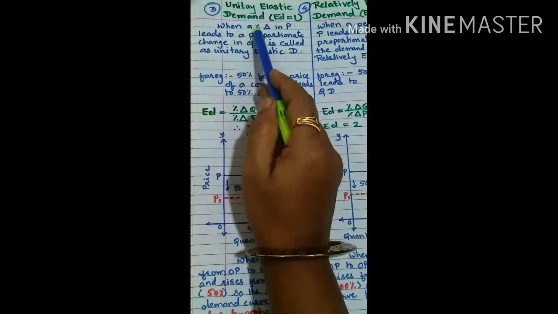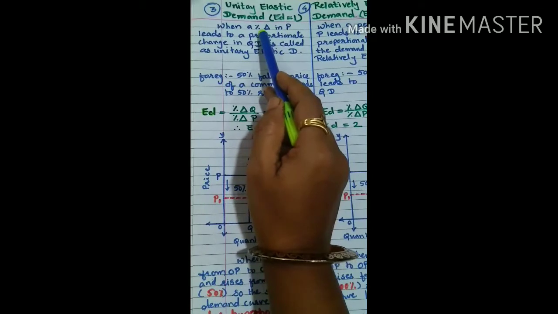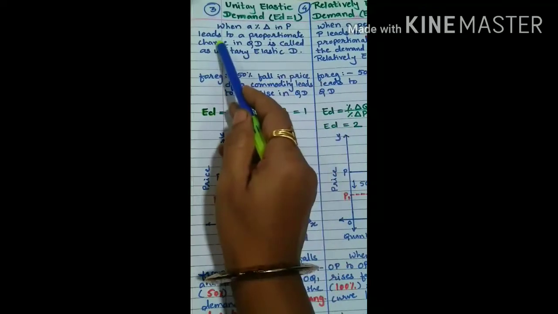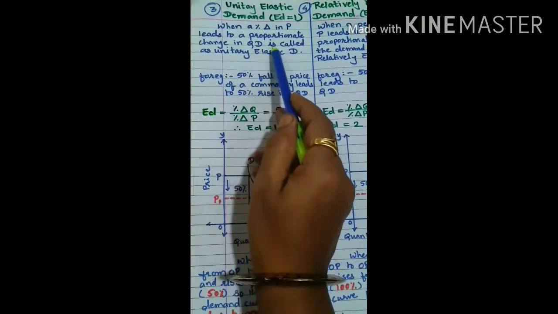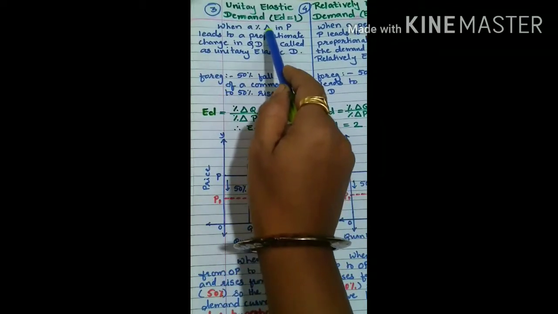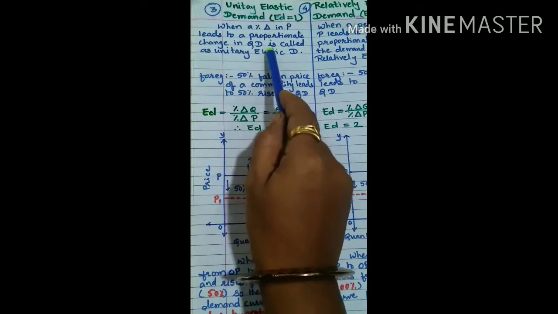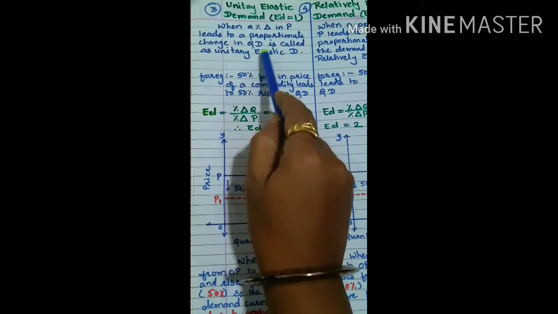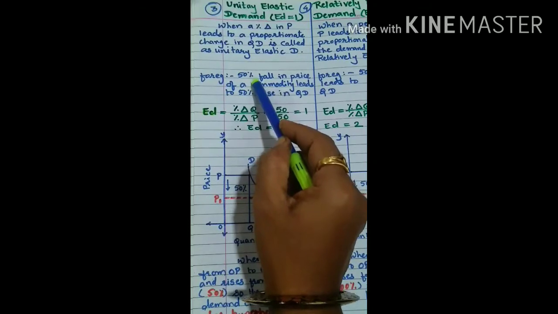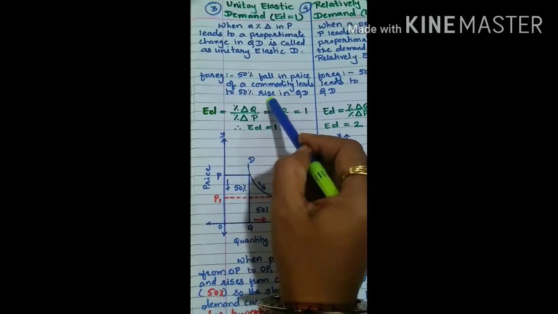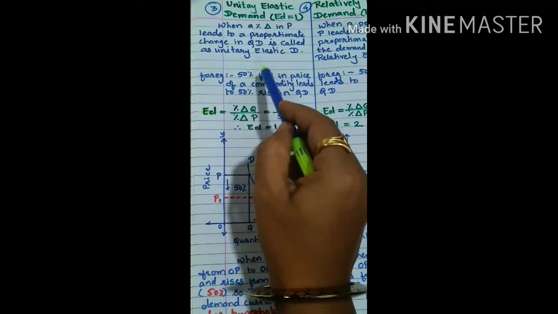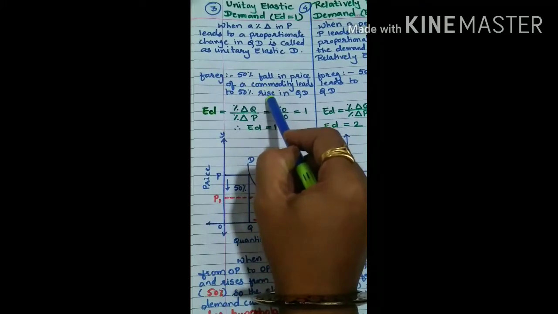When a percentage change in price, we are writing in a symbolic form, so it is better to recall in short. When a percentage change in price leads to a proportionate change in quantity demanded, it is called unitary elastic demand. When the price changes in the same proportion, demand will change in the same proportion. With the example you can better understand: if the price falls by 50%, quantity demanded increases in the same proportion, equal proportion, that is 50%. So when the price falls by 50%, demand rises by 50%.